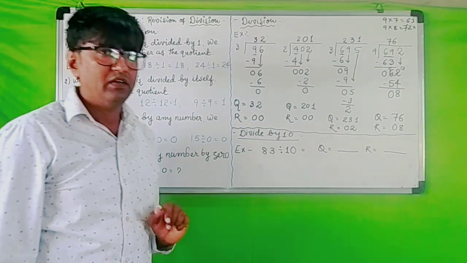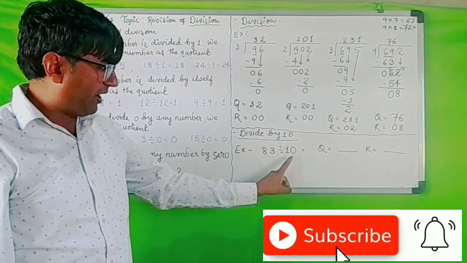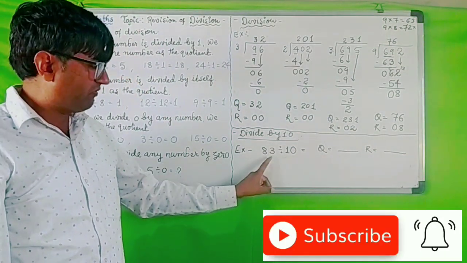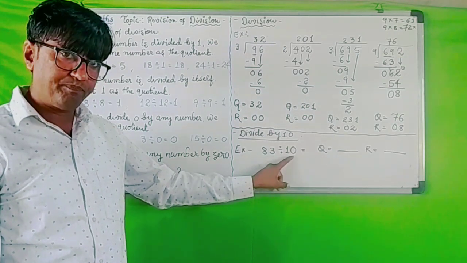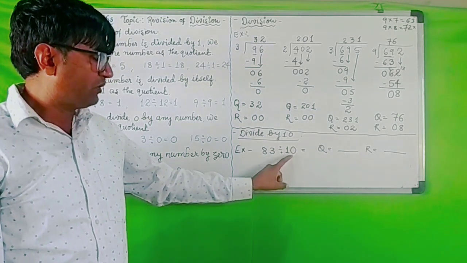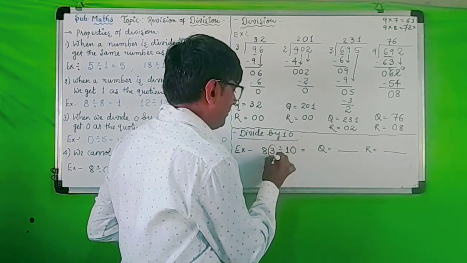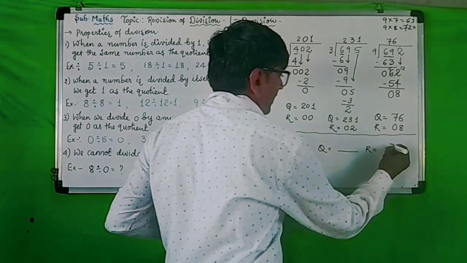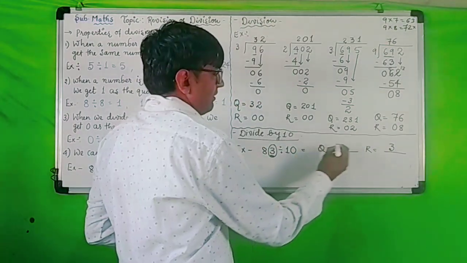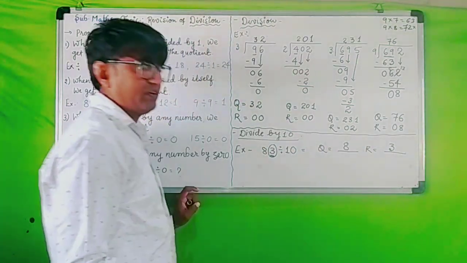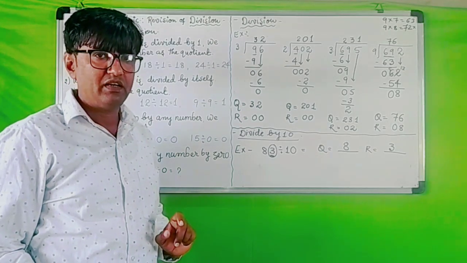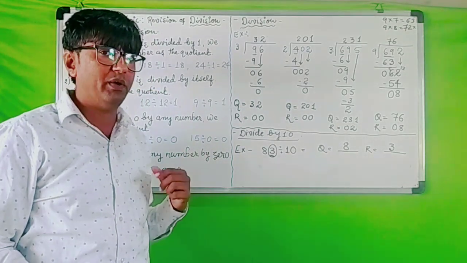Whenever we divide any number by 10, remember that the ones place will always be the remainder and the tens place will always be the quotient. Tens place or hundreds place will always be the quotient.